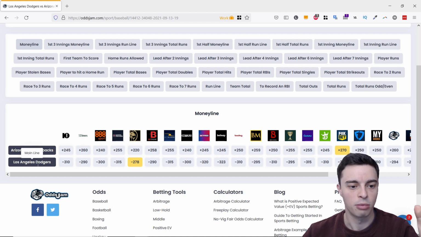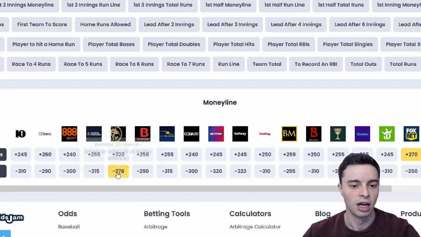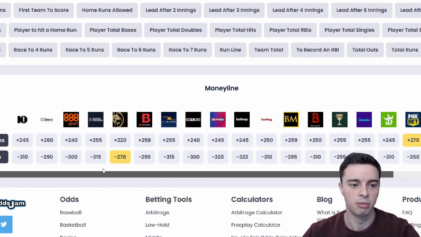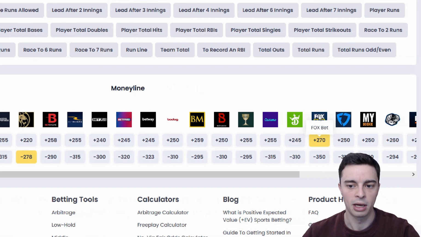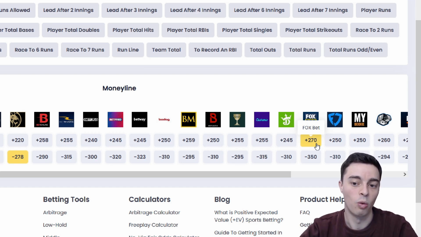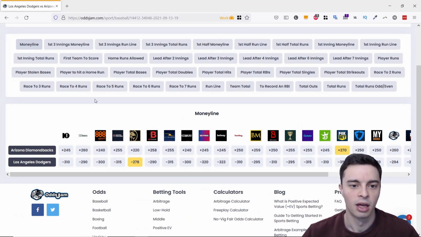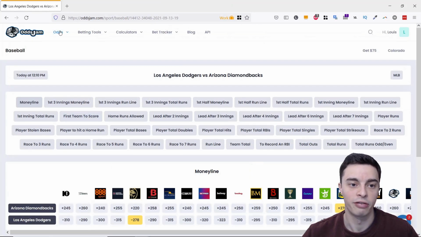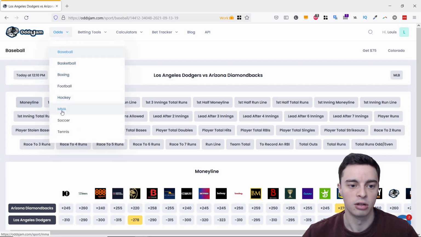So as you can see here, if, for example, you wanted to bet on the Dodgers on a money line betting market here, the OddsJam software has nicely highlighted in yellow down here the best possible odds, which would come from betting here with BetMGM. And likewise, if you wanted to bet on the other side, over here, the best bet would come from betting with FoxBet here. And I really like the way that they set this up. They make it really easy and foolproof to see which bookies are offering the best possible odds for each match. So that's a really useful feature. And that's something that OddsJam offers entirely for free, which is very nice. And you can access that for all of the different sports that they cover here.